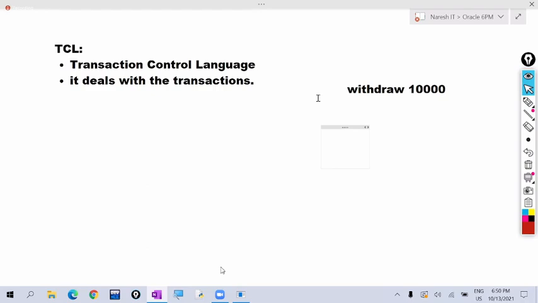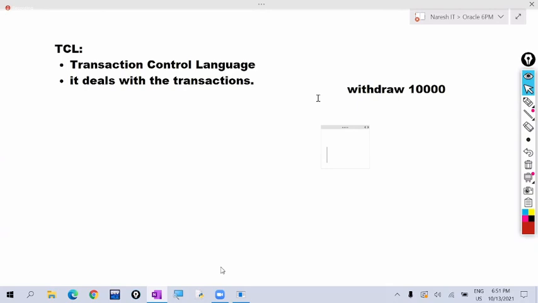Rollback means undo, it cancels the transaction. Immediately they cancel the transaction. A transaction must be successfully completed, or it must be successfully aborted. It should not be left in the middle. If it is in the middle, we will get problems. We are not getting money. If the bank is deducting 10,000 rupees from our account, this is a problem. We are losing 10,000 here. So to avoid such problems, every transaction must be successfully completed or the transaction must be cancelled.